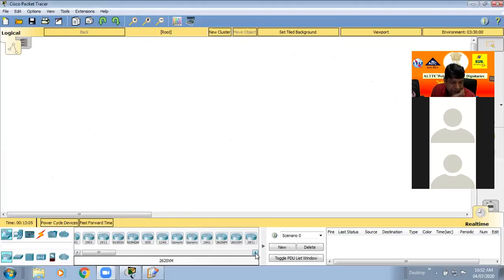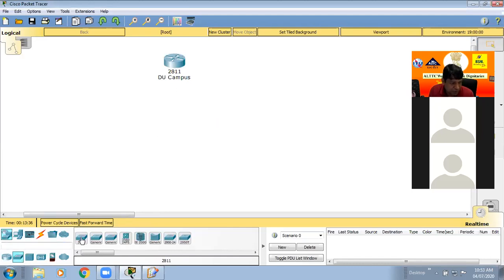First we take one router, then we discuss again here. This is a router, the main router of your college campus. Suppose this is your college, any college, Delhi University, the DU campus. There is the LAN. Now this campus is connected to a switch. Suppose two switches, for understanding, two switches.